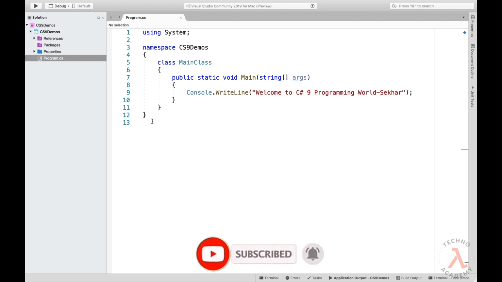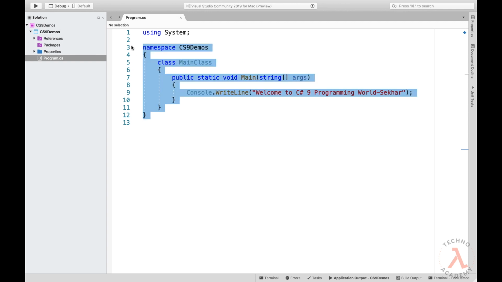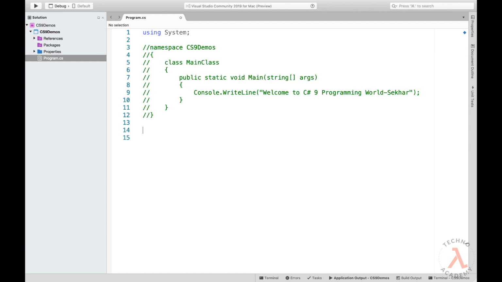Now fortunately we have been introduced to top level programs, where we can write the C Sharp code directly without using any boilerplate code. So what does my statement mean? Let me comment the entire code I have written, and I can directly write my C Sharp code.